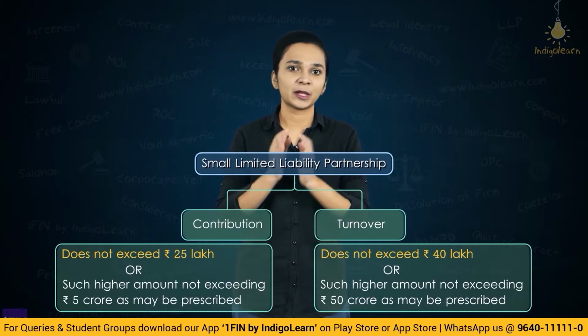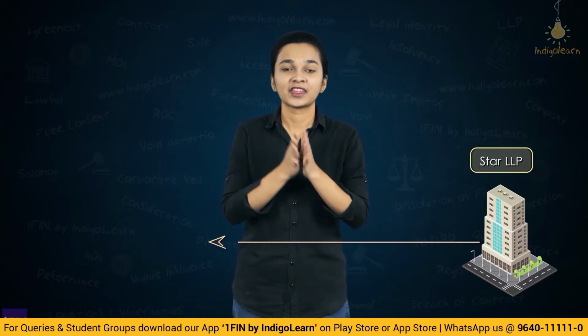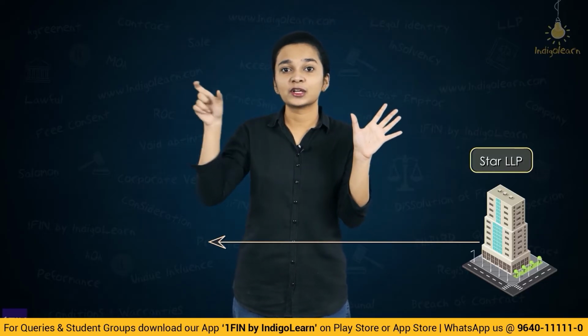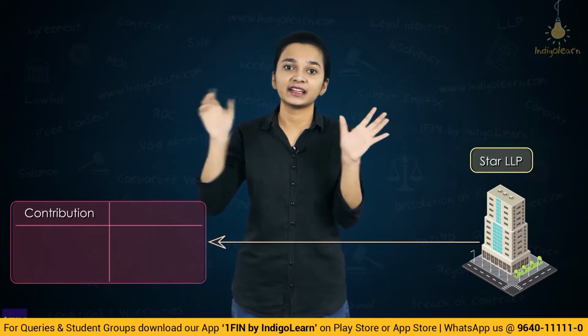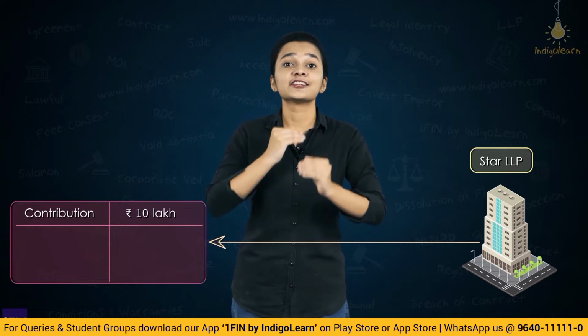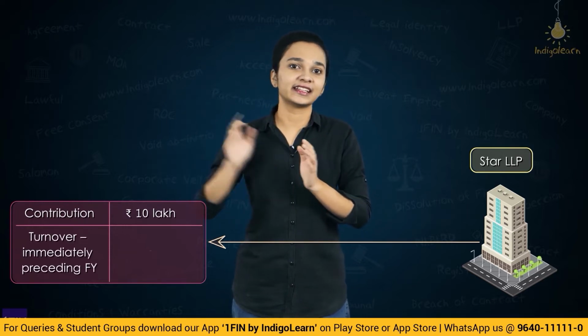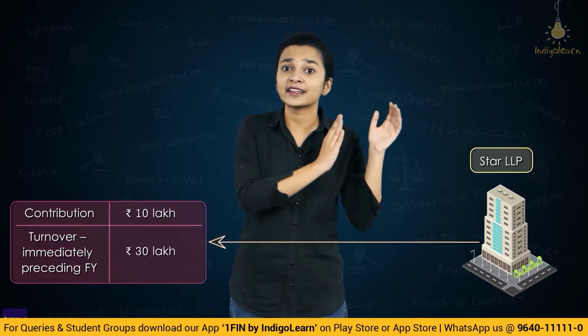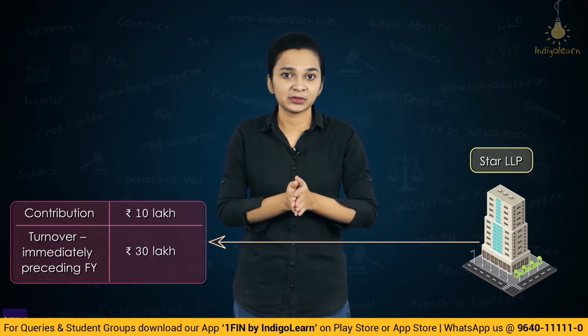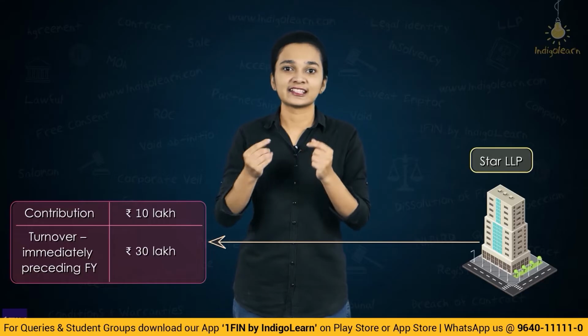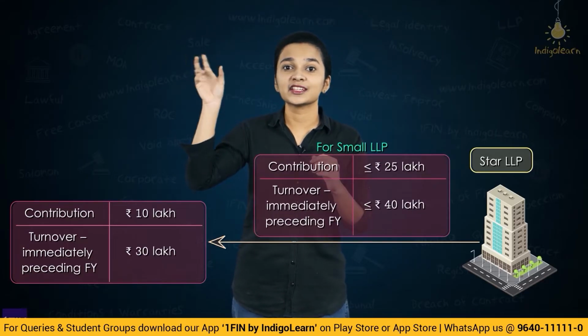Let's understand this with help of an example. Now, say that there is an LLP, star LLP. Now, star LLP's contribution is rupees 10 lakhs and its turnover in the immediately preceding financial year is 30 lakhs. Is star LLP a small limited liability partnership? Let's understand. Now, the contribution here is 10 lakhs.